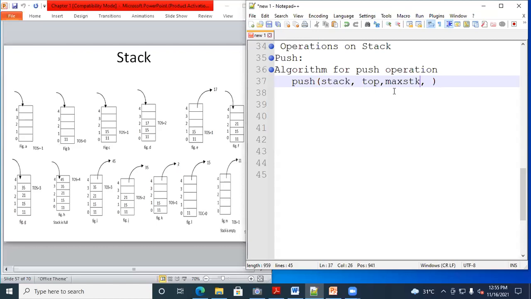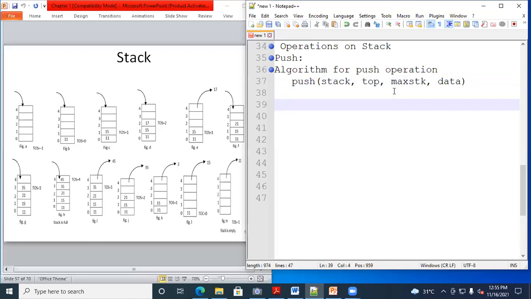Size of the stack we require. Now again, which data item do you want to insert? What value do you want to insert? This value you need to pass through this function, right? Means 4 parameters you require to perform the push operation.